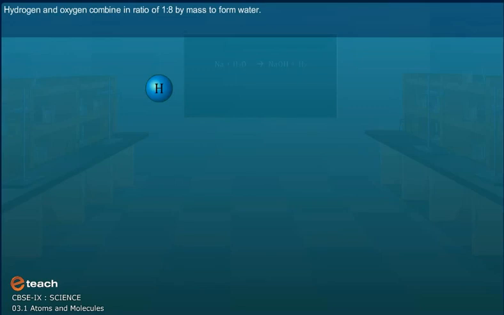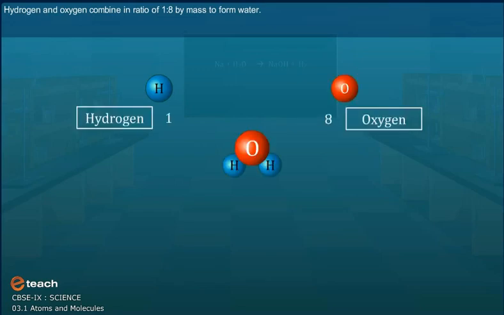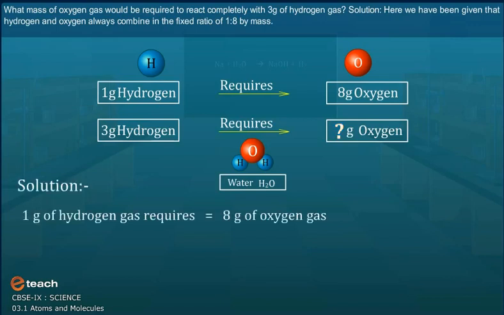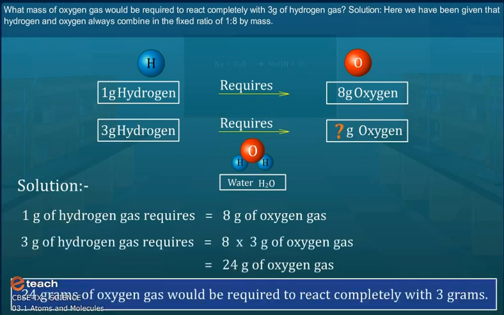Let the whole problem and solution appear on the screen. And let us solve one problem. Hydrogen and oxygen combine in the ratio of 1:8 by mass to form water. What mass of oxygen gas would be required to react completely with 3 gram of hydrogen gas? Now the solution.